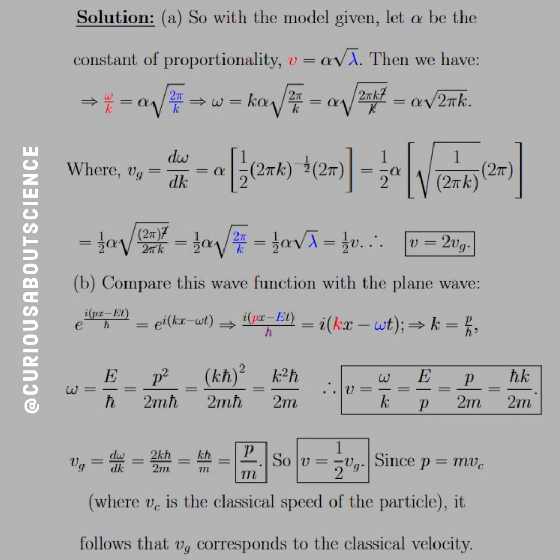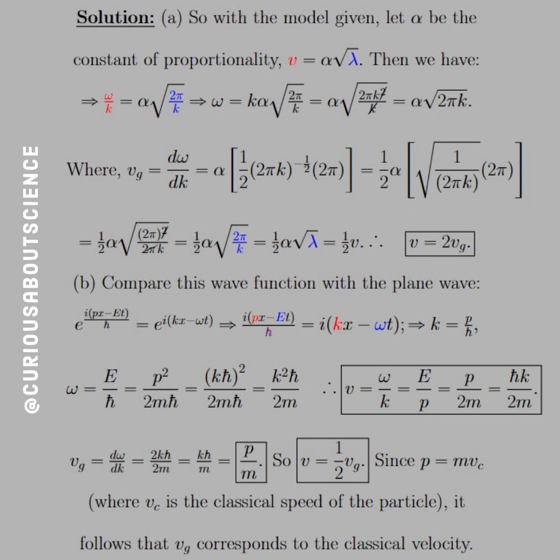And so if we take the derivative here, we get alpha times 1/2, 2 pi k to the negative 1/2 times 2 pi. Just chain rule it out, power rule all the way through. We see that we get a cancellation here if we push the 2 pi back into the 1 over 2 pi k in the square root. And that cancels the 2 pi in the denominator down.